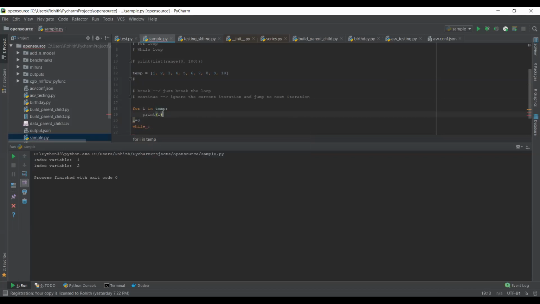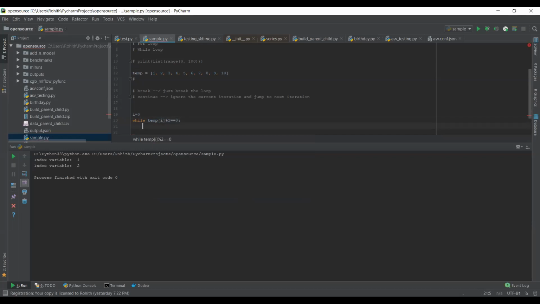That doesn't happen in a while loop. You need to pass some kind of index. So let's see what that is. We have a temp. What we are doing is we put i equal to 0, and then we access each and every element, temp of i.